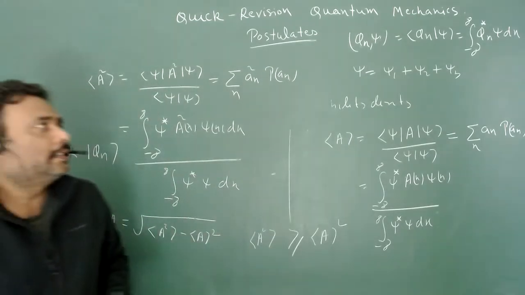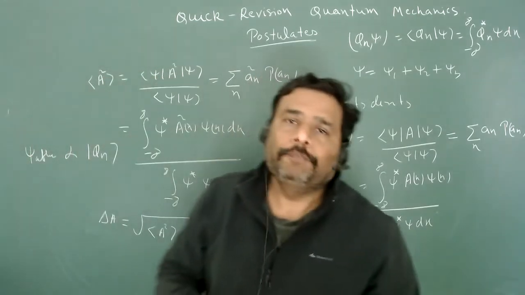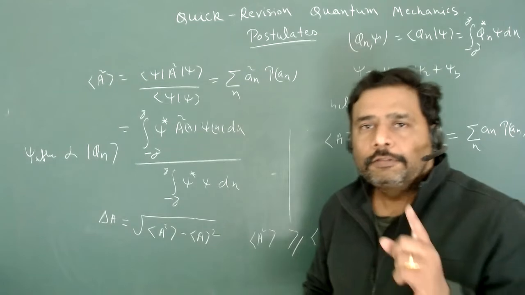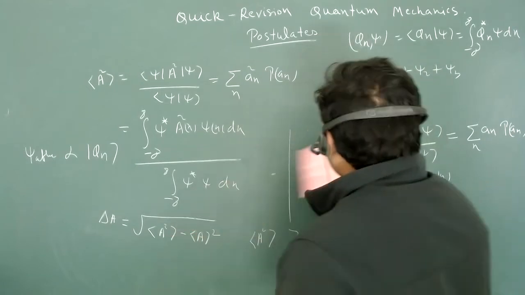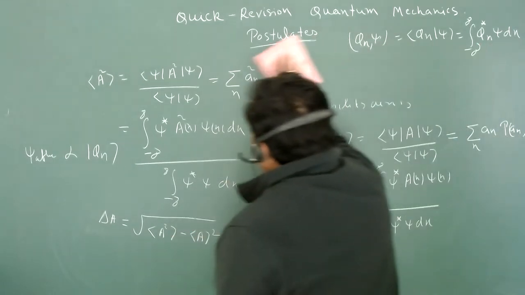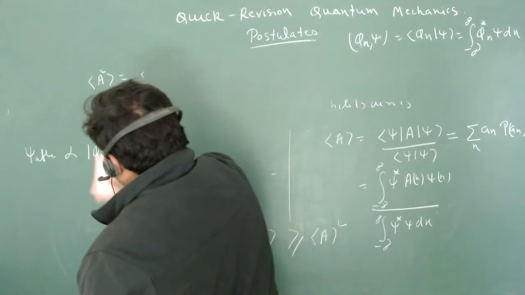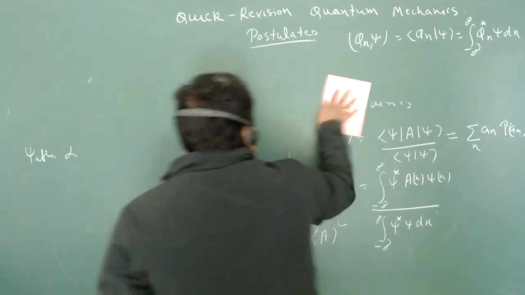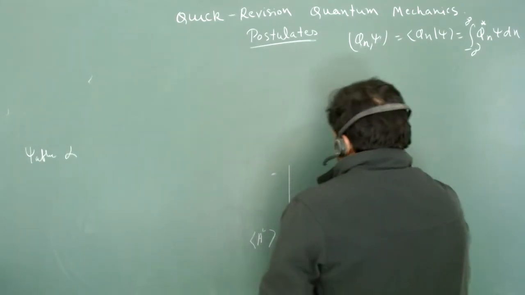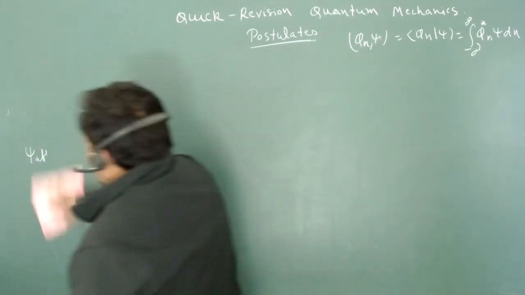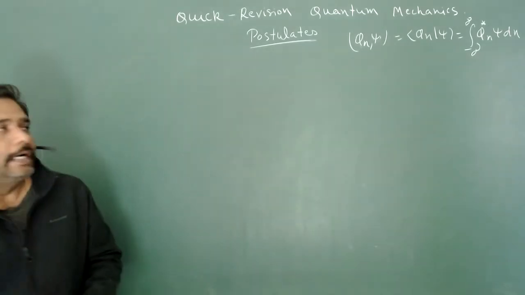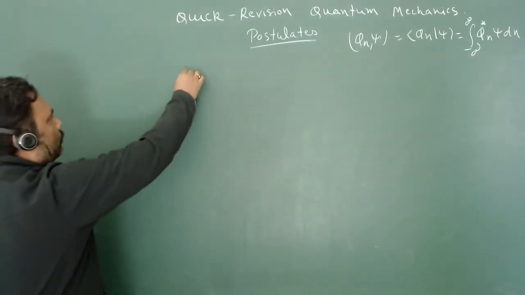But the most important thing is all about the fifth postulate. That means I am talking about the Schrodinger wave equation. So let's go for what we have to learn in the Schrodinger wave equation and why it is so important. So let's go for our next thing in the postulates part. So you have to learn the Schrodinger wave equation.